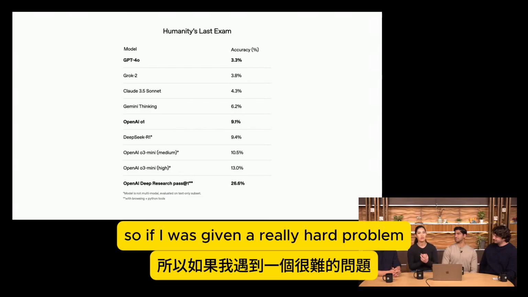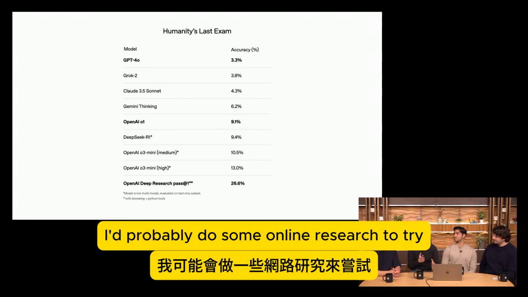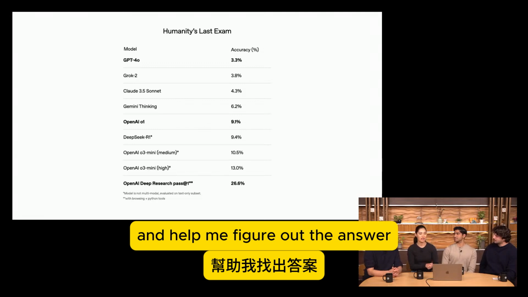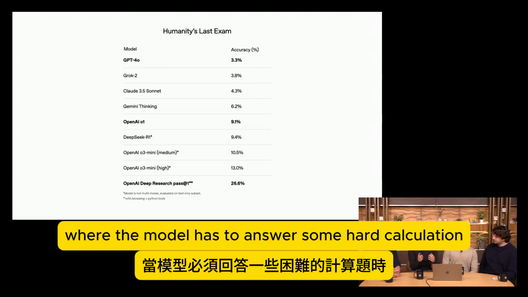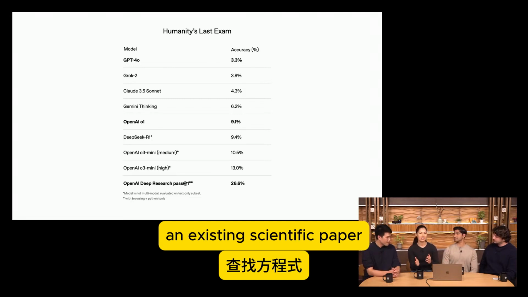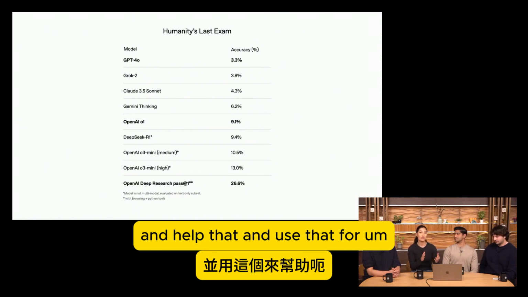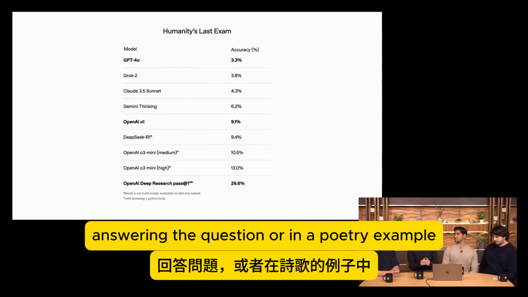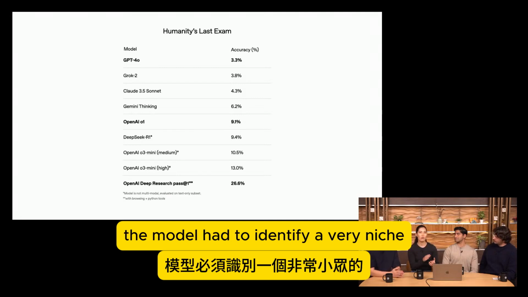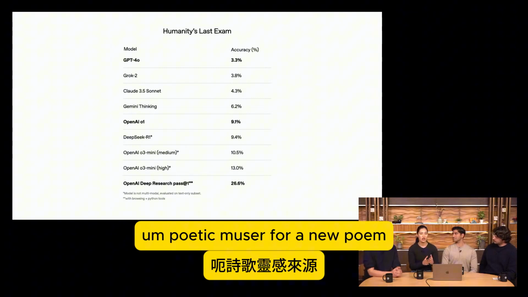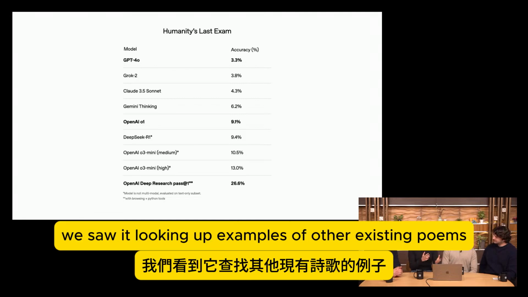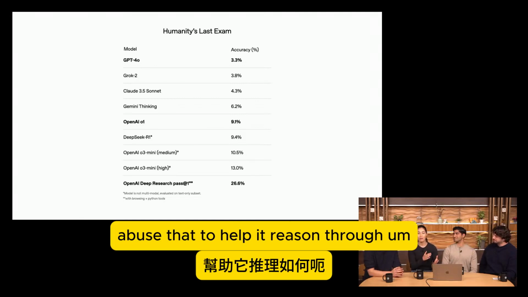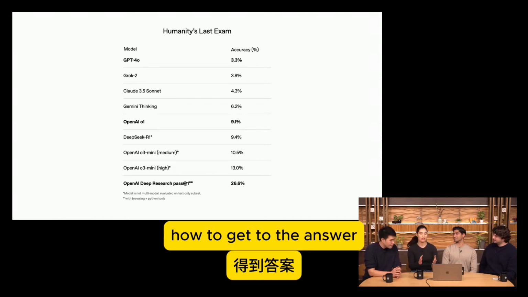So if I was given a really hard problem, I'd probably do some online research to help me figure out the answer. And we've seen examples, for example in physics, where the model has to answer some hard calculation. It will look up an equation in an existing scientific paper and use that for answering the question. Or in a poetry example, the model had to identify a very niche poetic meter for a new poem. And so we saw it looking up examples of other existing poems and using that to help it reason through how to get to the answer.